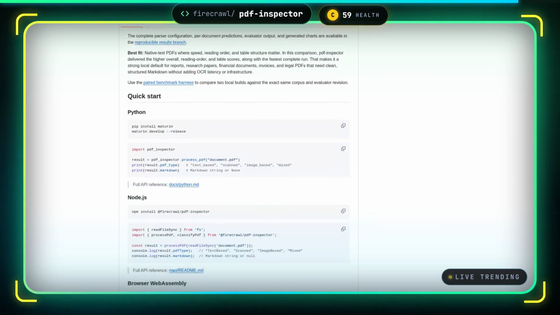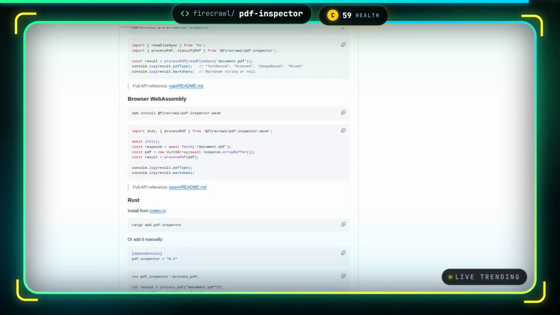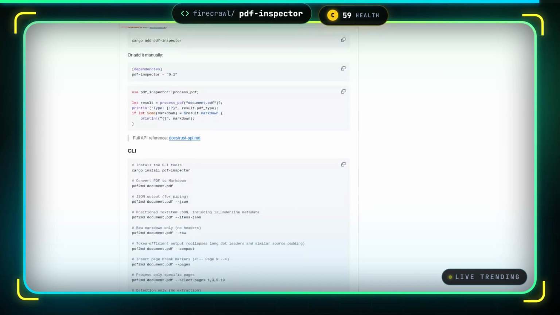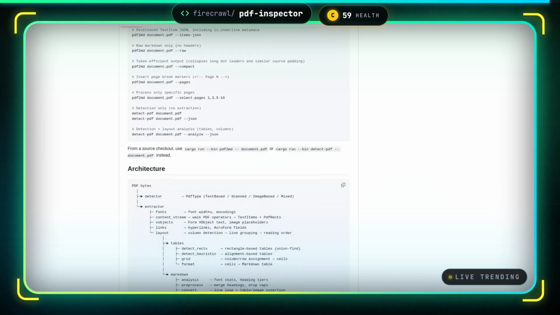It's built in Rust with bindings for Python, Node, and WASM, has 0 ML dependencies, and outperforms alternatives like PyMuPDF for LLM and Markdown on reading order and table extraction benchmarks while running an order of magnitude faster.